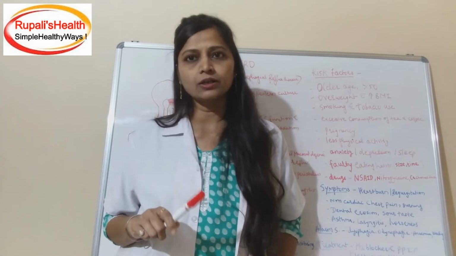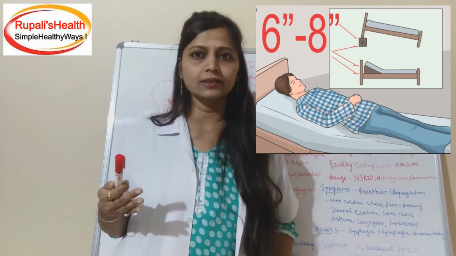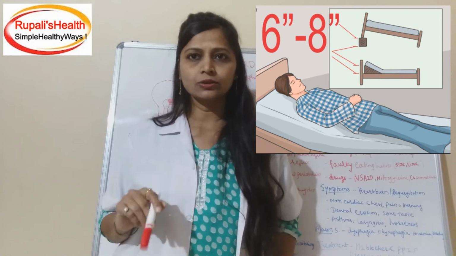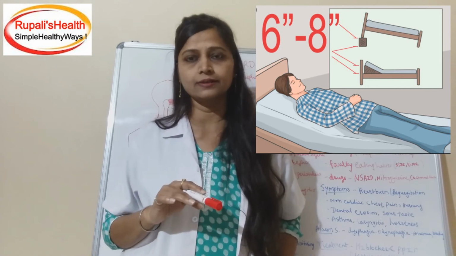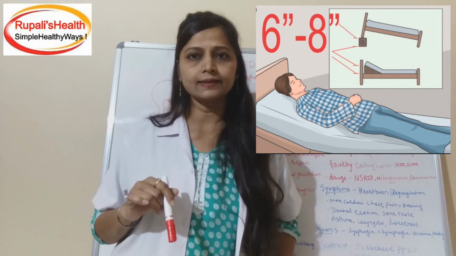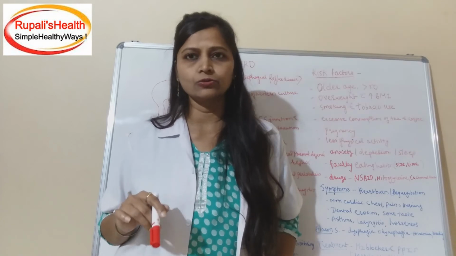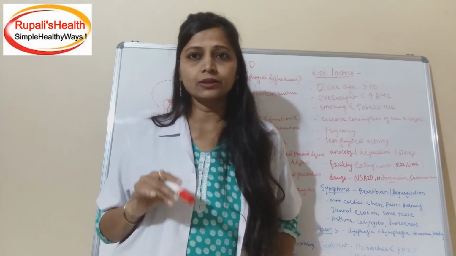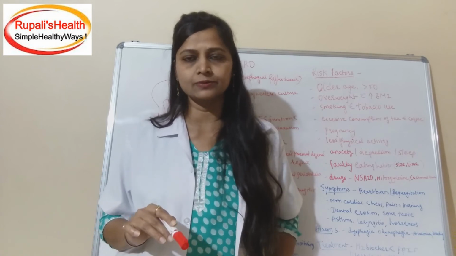The first important lifestyle modification is sleeping with the head of the bed elevated so that gastric content will not come in contact with the esophagus. There will be decreased exposure to acid content and decreased esophageal clearance. The second important is weight control. Those who are obese should be educated to control their weight. That is also one of the important management measures.